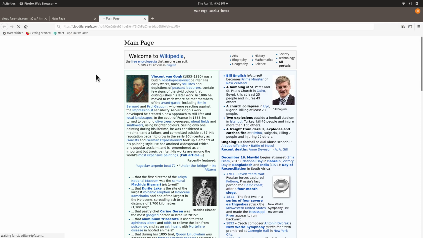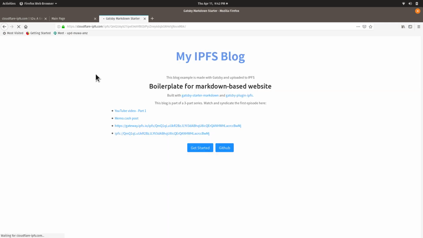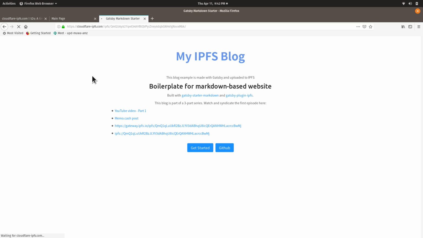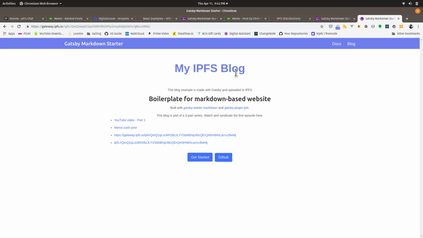But now that we know we're dealing with the right content, okay, there we go. It's resolving. And bam, man, that's awesome. Okay, so this is the gateway IPFS, and that's usually a little faster than Cloudflare. Cool. So here's all this.